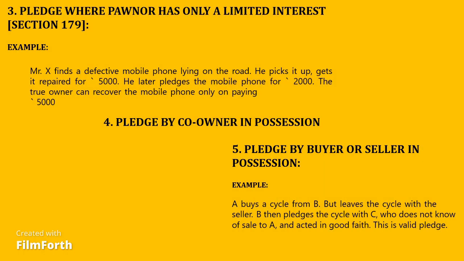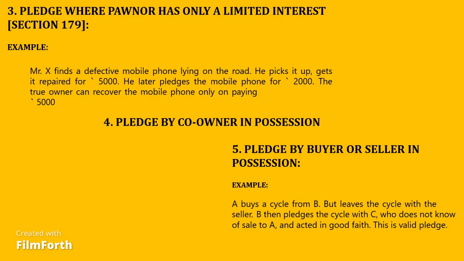Pledge by person in possession under voidable contract, Section 178A. When the pawner has obtained possession of the goods pledged by him under a contract voidable under Section 19 or Section 19A, contracts where consent has been obtained by fraud, coercion, misrepresentation, or undue influence, but the contract has not been rescinded at the time of the pledge, the pawnee acquires a good title to the goods, provided he acts in good faith and without notice of the pawner's defect of title.